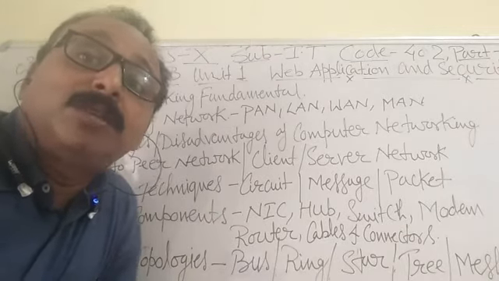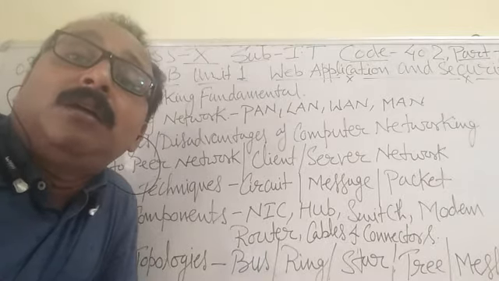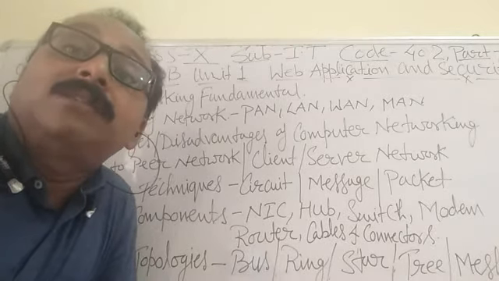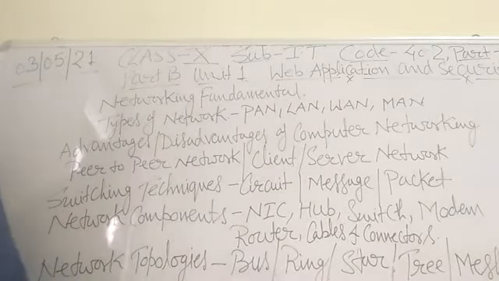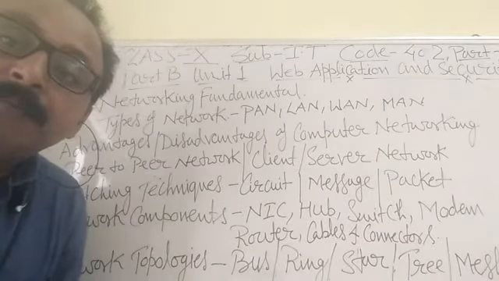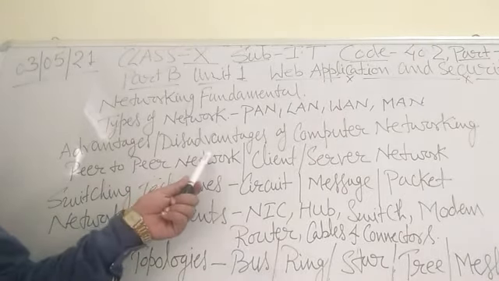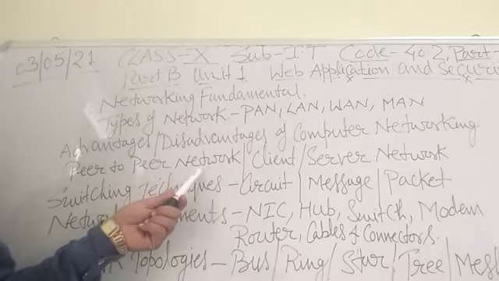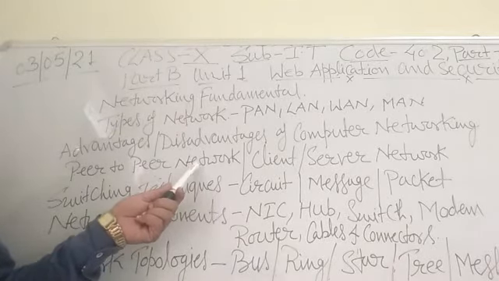Now such a question may come in your examination: differentiate between peer-to-peer network and client server network. Now what is the difference? The first difference is that in peer-to-peer, client and server are not distinguished. This way each node acts as a client and server. The second difference of peer-to-peer is that each node can request services and can also provide services.